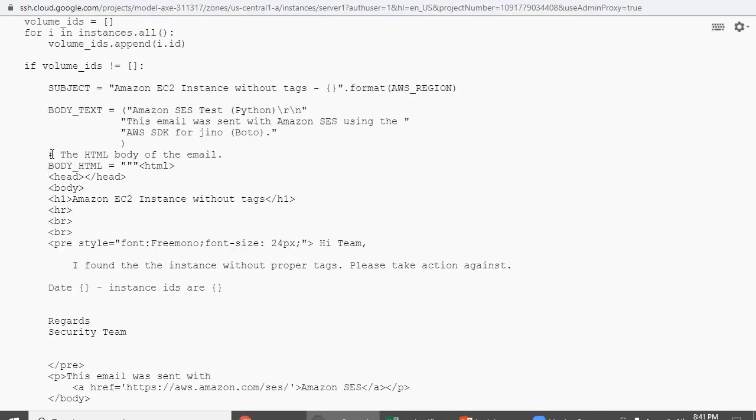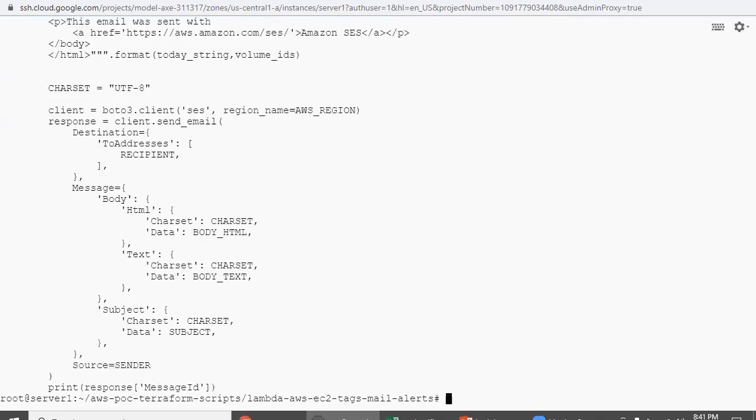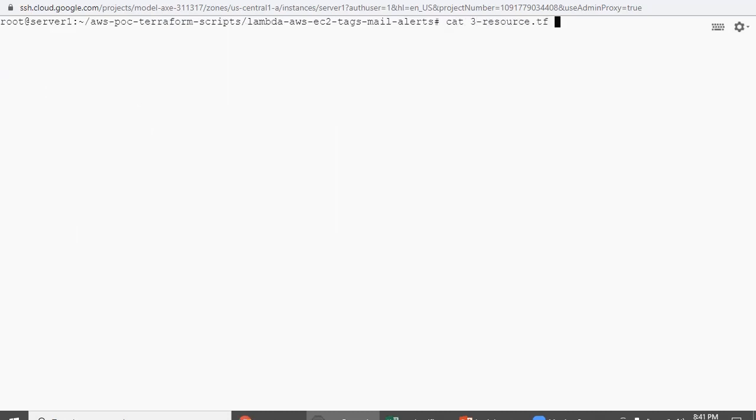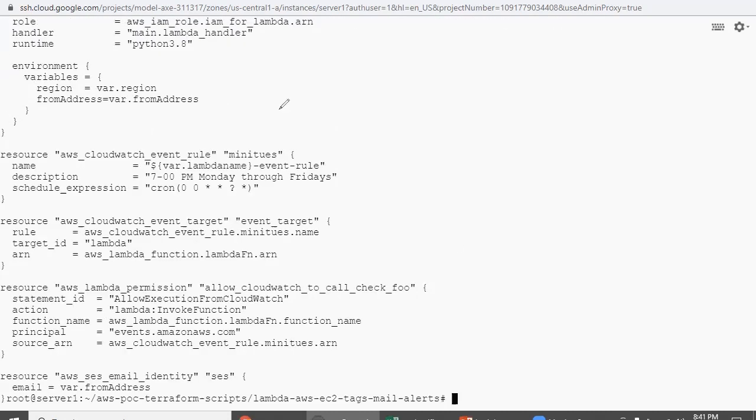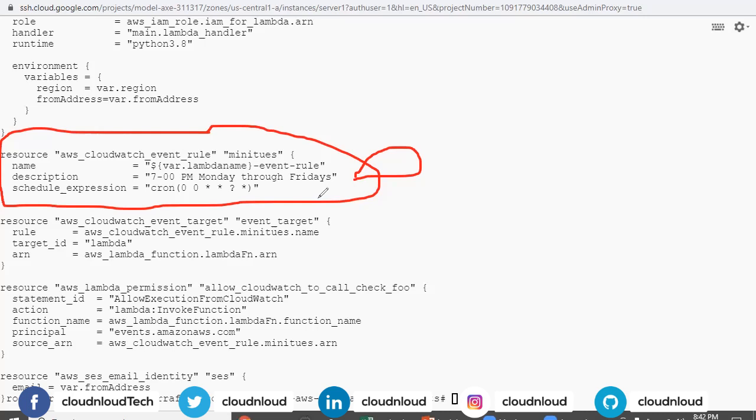You can create the necessary mail parameters also, and change them. I just created with some test values. You can modify them. Come down, and there is another file, the resource file. Again, you can change it later also, but if during the automation script execution itself you want to change this parameter, you can change it here, because each environment and each group of servers will need different tagging, different timelines and execution. So you can very well change it here.